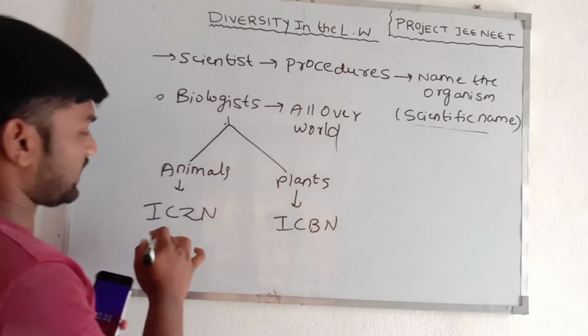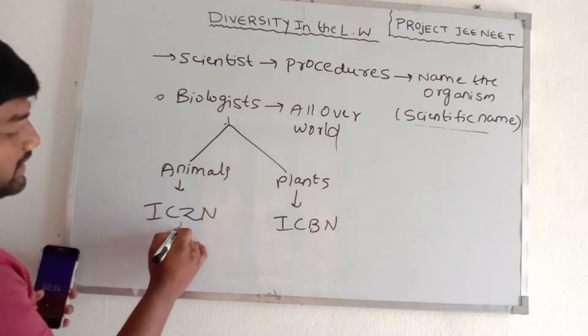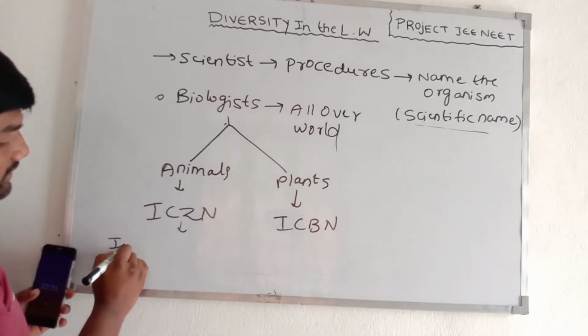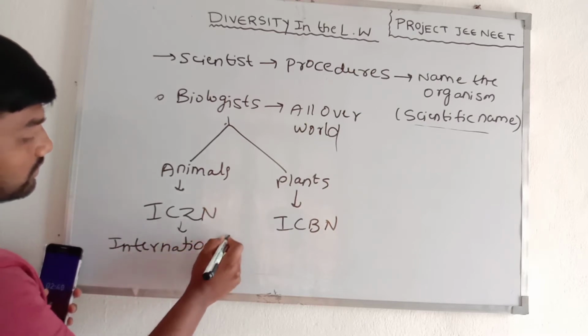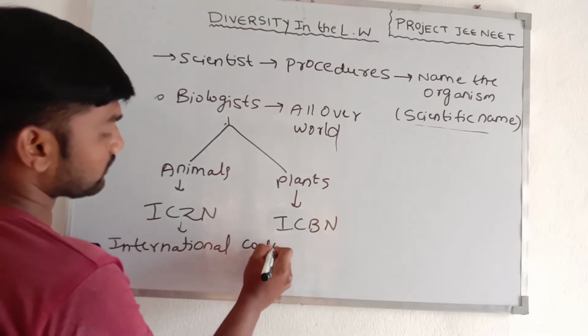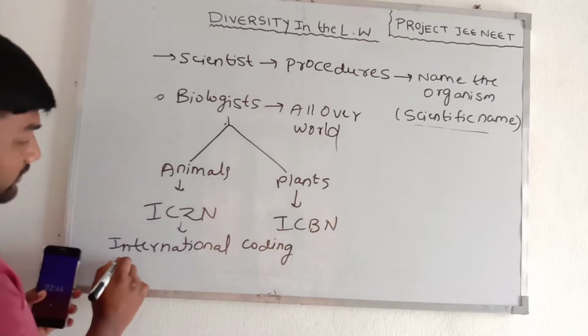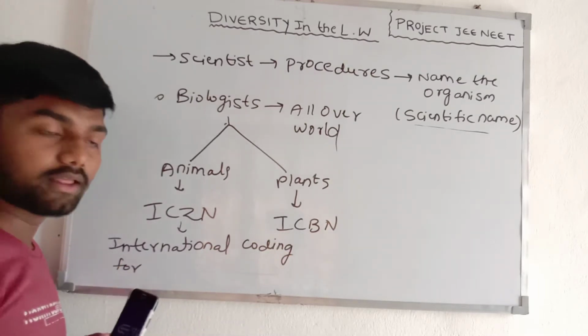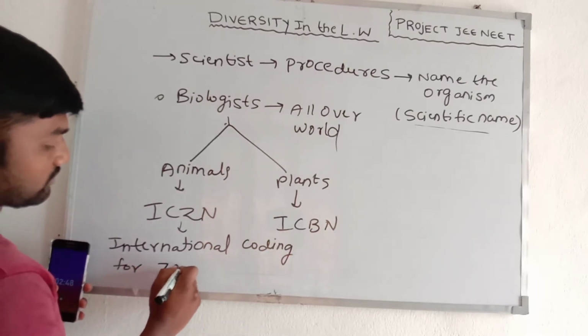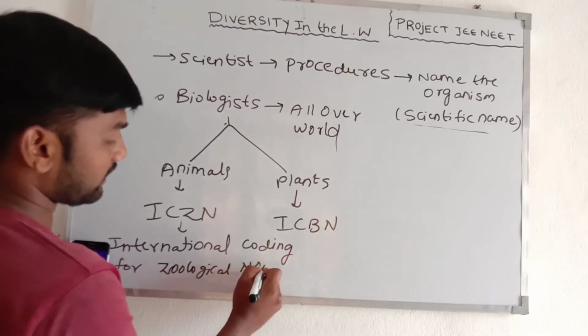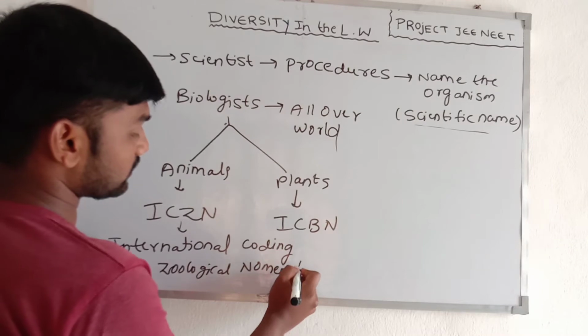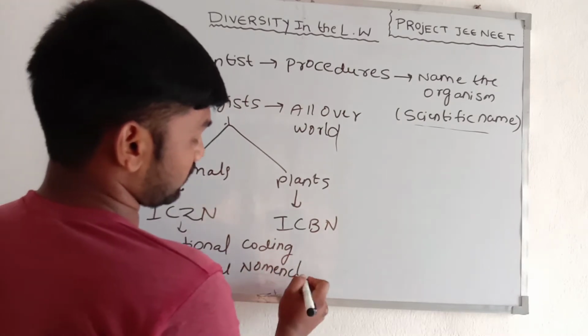So what do ICZN and ICBN mean? ICZN is the International Code for Zoological Nomenclature.